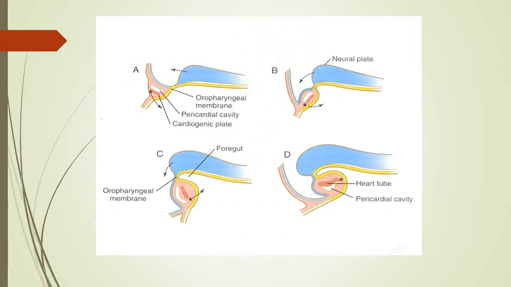So this diagram shows the changes in the position of the heart as the folding in the head region occurs.